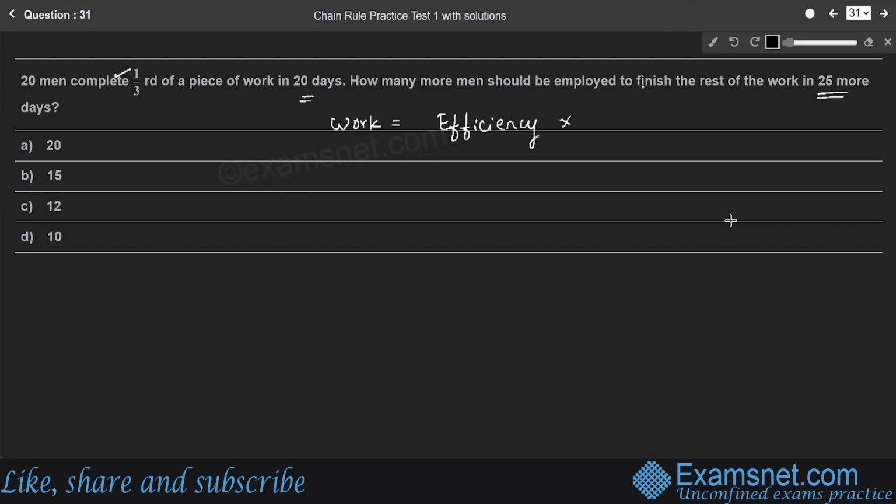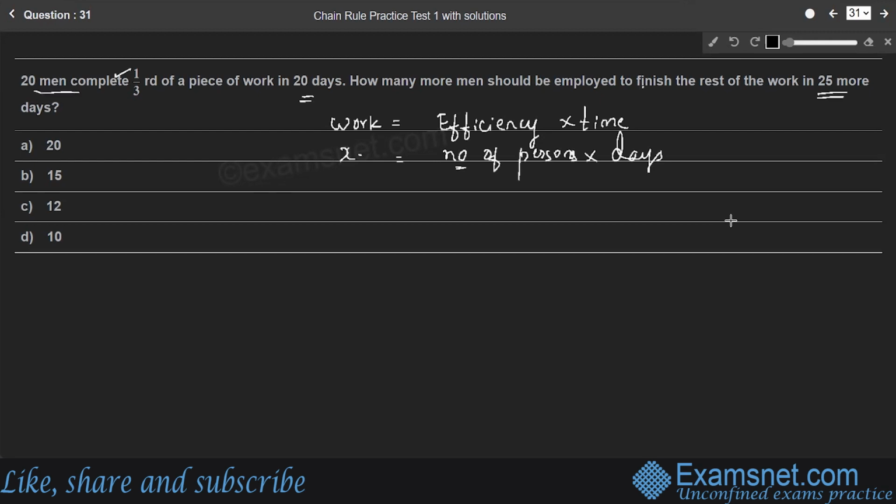Efficiency into time. Here efficiency is nothing but capacity of number of persons, right? So number of persons into how many days they are going to take to complete the work, which gives the total work, right? So let us assume the total work be X units.